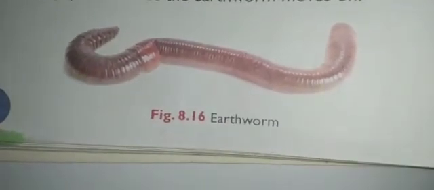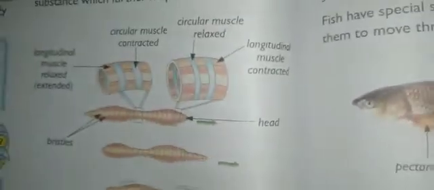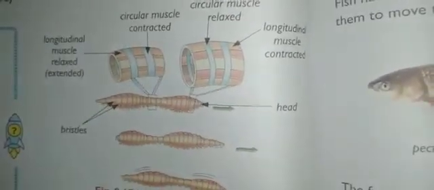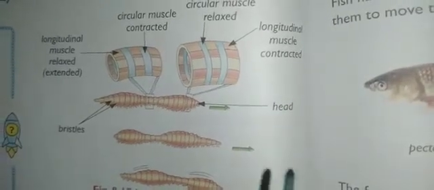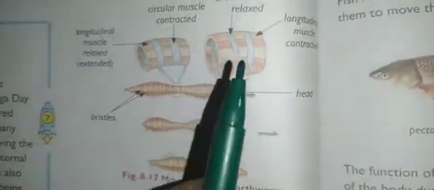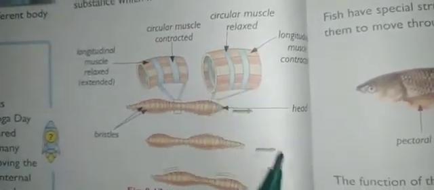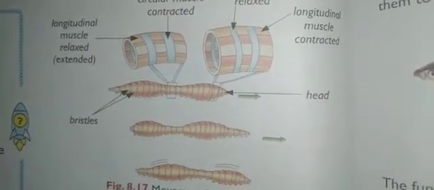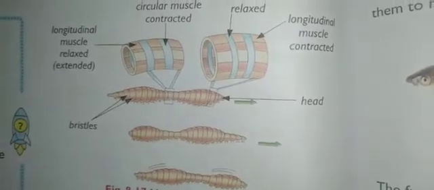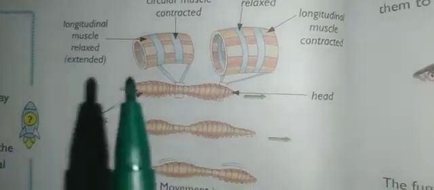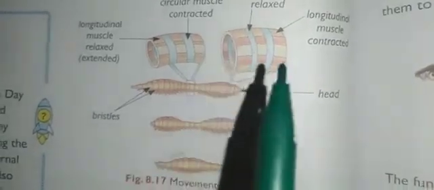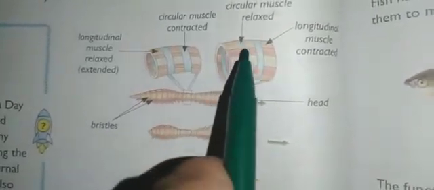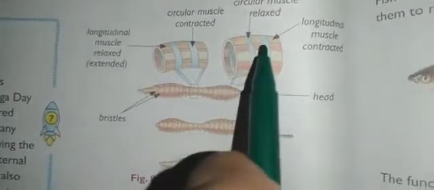One group of circular muscles. Here you can see one group of circular muscles. So a group of circular muscles will surround the earthworm like a set of rings. So the other group, longitudinal muscles, run along the length of the body. So this is the circular one. Here you can see, this one is longitudinal, and this one which looks like this is circular.